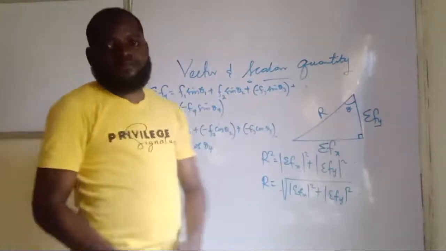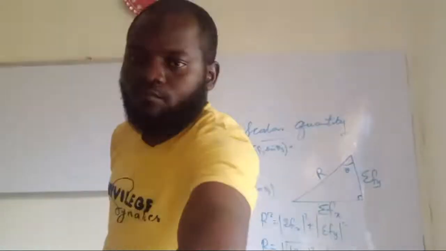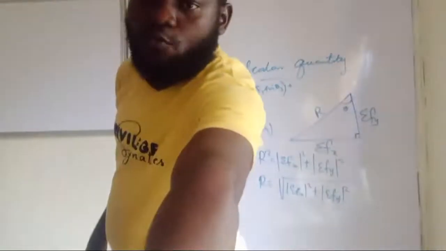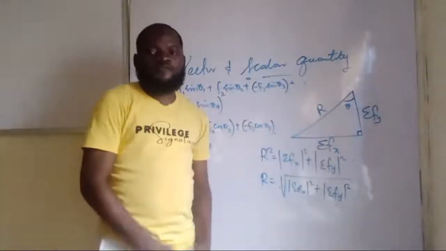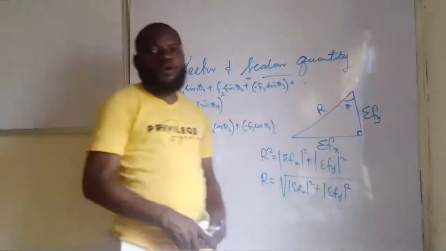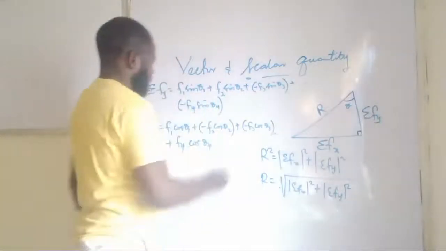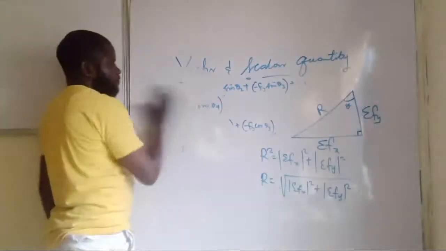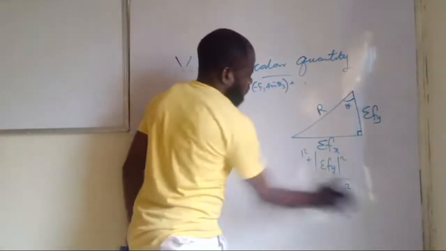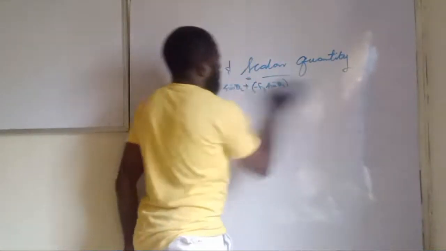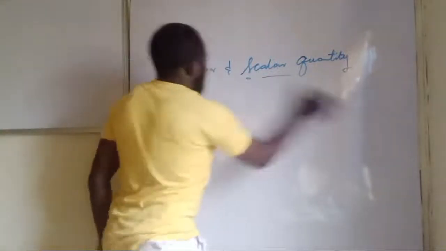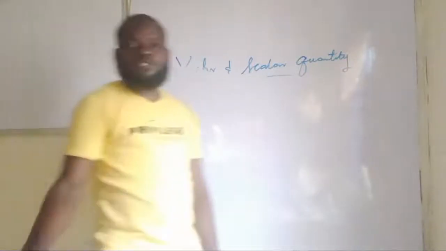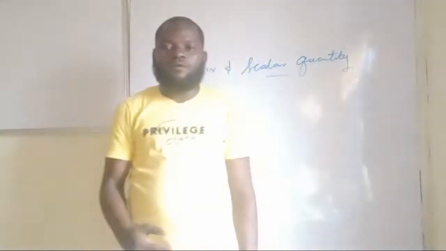Now let's see that. Okay? And for us to be able to look into that, we have to consider what we refer to as the parallelogram law of vector. Now the question is, what is the parallelogram law of vector?